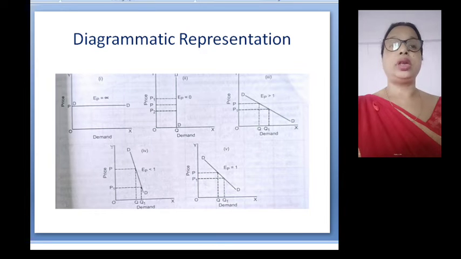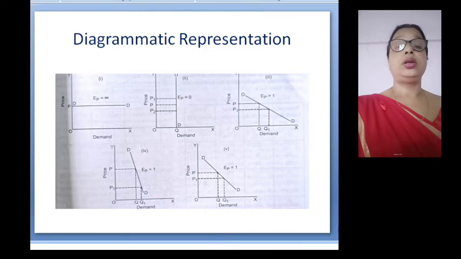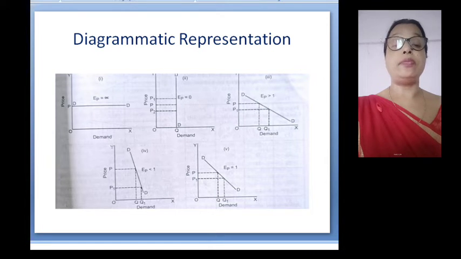When the demand for a commodity reduces to zero with an infinitely small increase in the price and increases to infinite with a very small reduction in price, then the demand is said to be perfectly elastic. In this case, the value of price elasticity is equal to infinity, and the demand curve of a firm is perfectly elastic and horizontal to the x-axis.